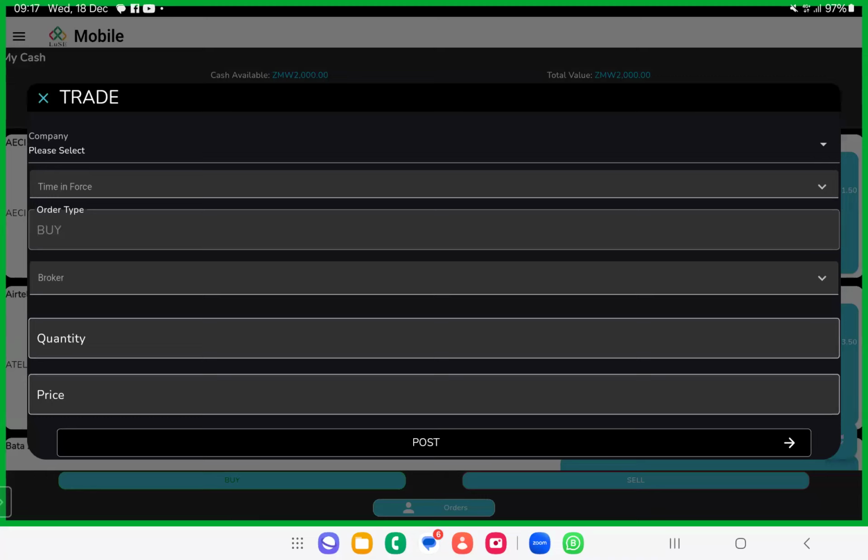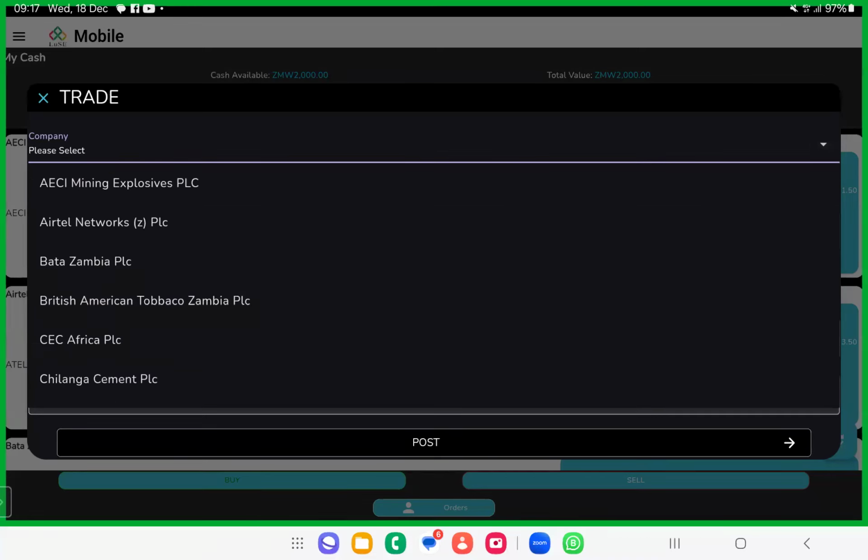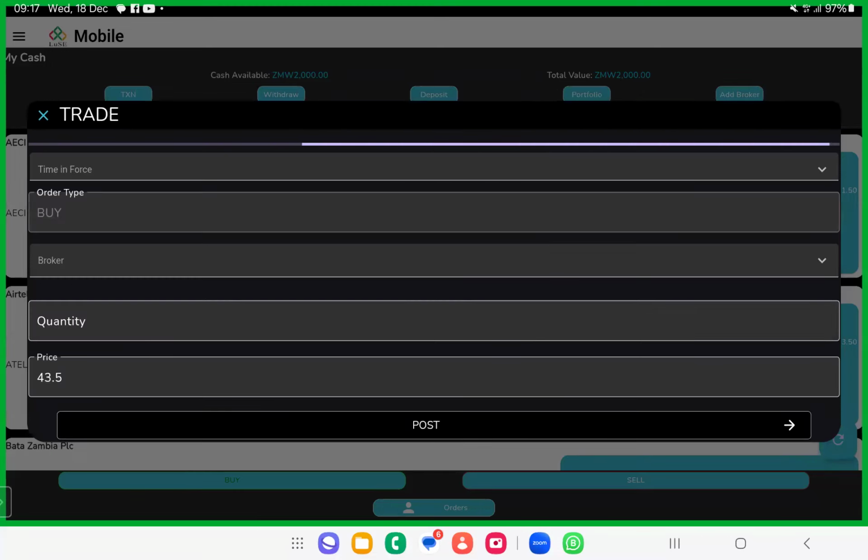Are you able to see where there is trade? At the far end, on the right, there is a drop down button. The first thing is to select the company. Make sure you select it. So you click on the drop down. Here there are companies that you want to buy shares from. And you said you want to get from Airtel, isn't it? Is that right? Fine. So let's start from Airtel. We have chosen the name of the company.